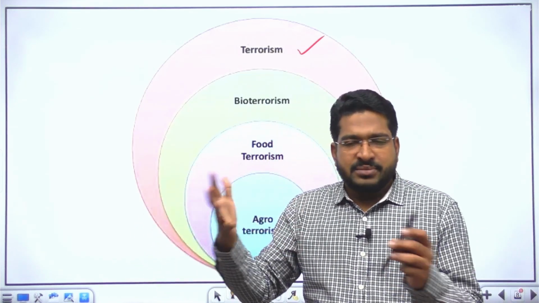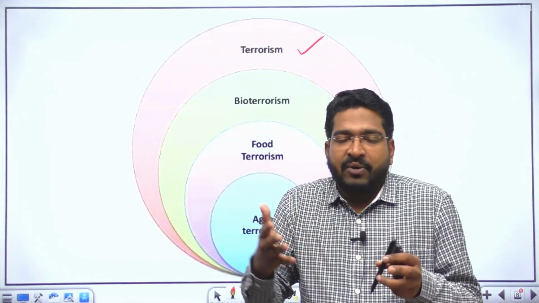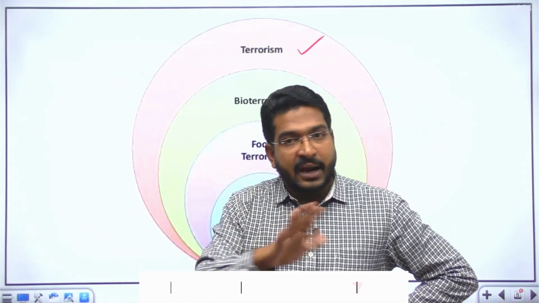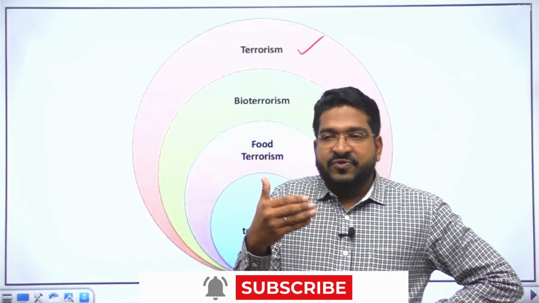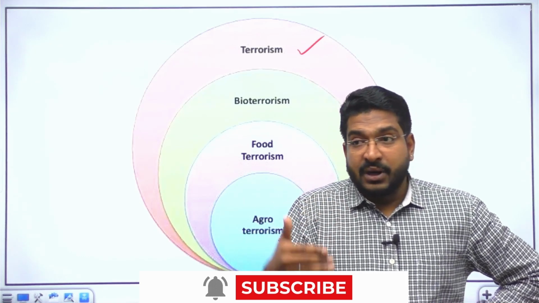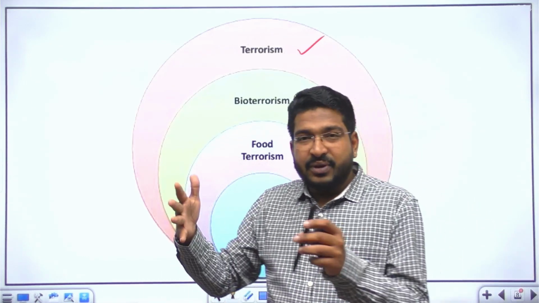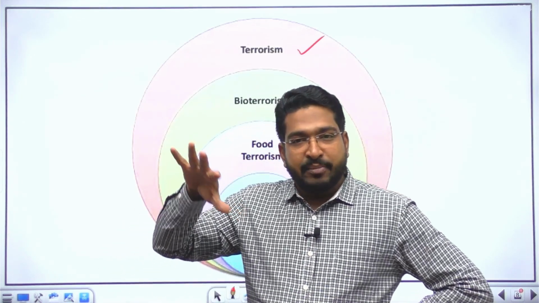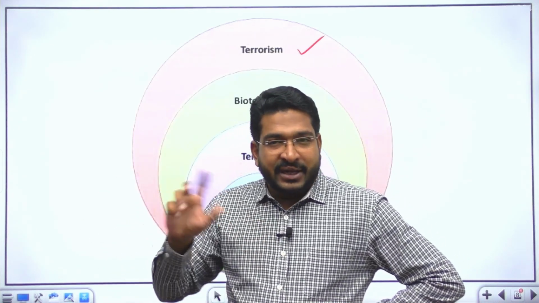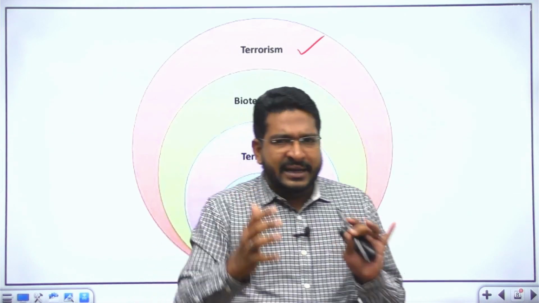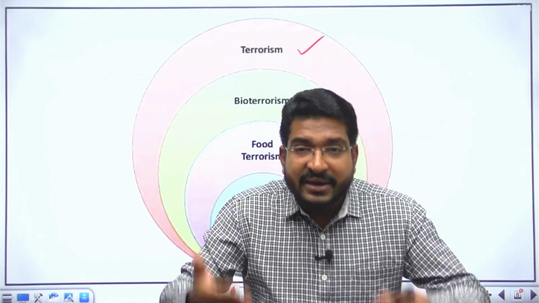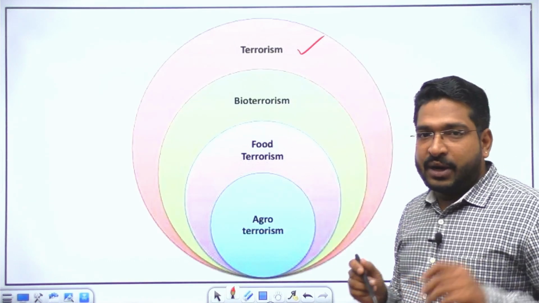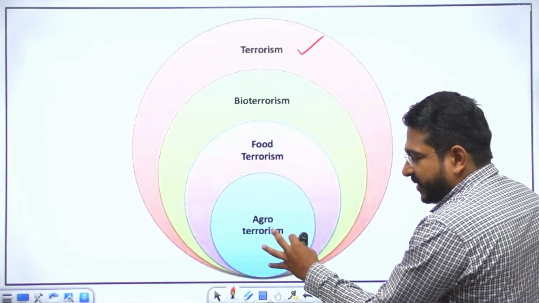Now, when you look at, say, country-wise targets, why do countries or non-state actors resort to some sort of terrorism? They want to gain some upper hand. Now, in this case, if China is resorting to agro-terrorism, it may be because of competition with the great power, that is United States of America. It wants to hamper the agriculture productivity so that there can be a trade deal. These are some of the ideas. Okay, so terrorism. Now, under terrorism, you have subcategories like bioterrorism. Under bioterrorism, we can discuss agro-terrorism.